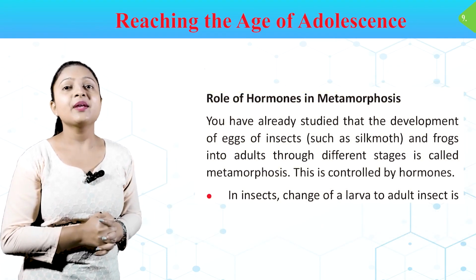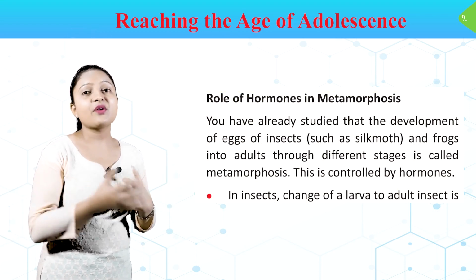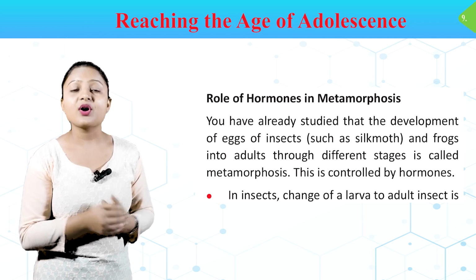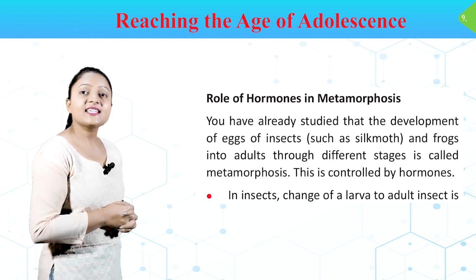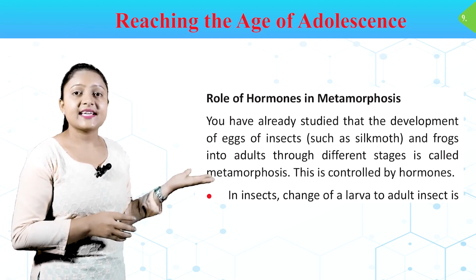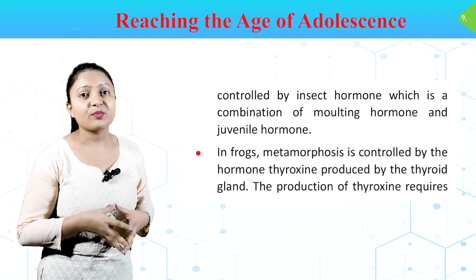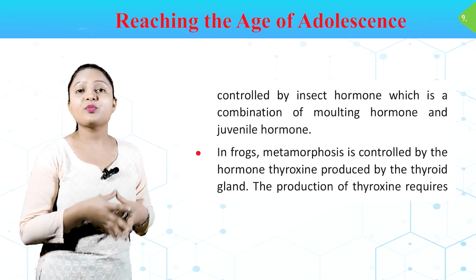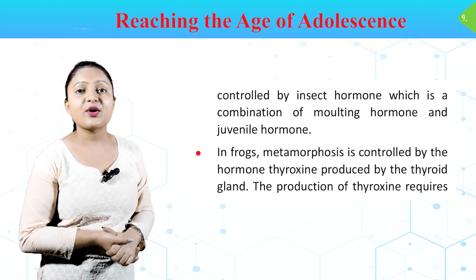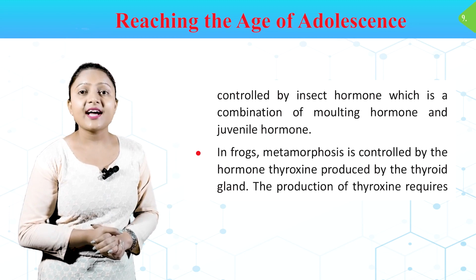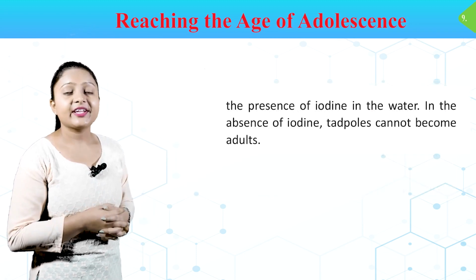Role of hormones in metamorphosis. You have already studied that the development of eggs of insects such as silk moth and frogs into adults through different stages is called metamorphosis. This is controlled by hormones. In insects, change of a larva to adult insect is controlled by insect hormone, which is a combination of molting hormone and juvenile hormone. In frogs, metamorphosis is controlled by the hormone thyroxine produced by the thyroid gland. The production of thyroxine requires the presence of iodine in the water.